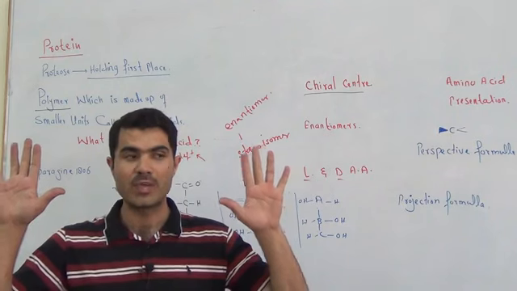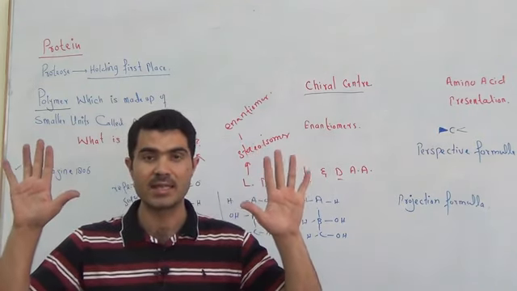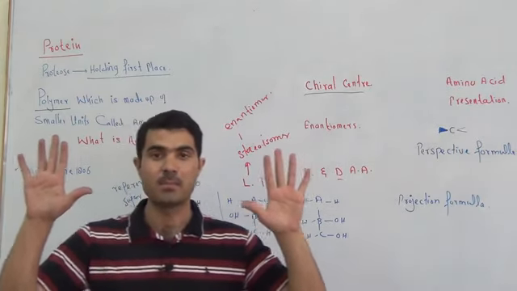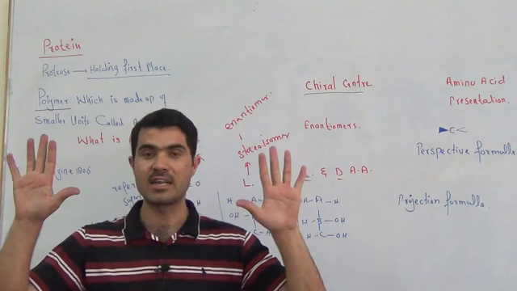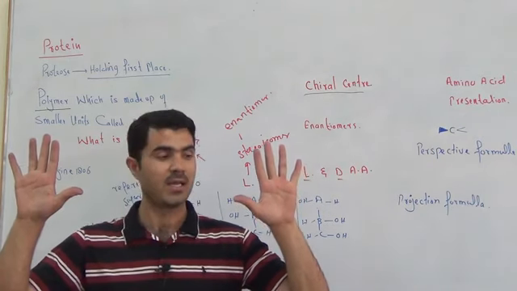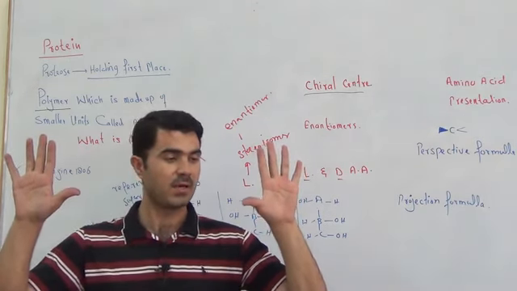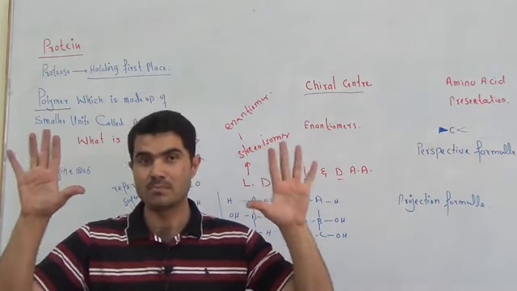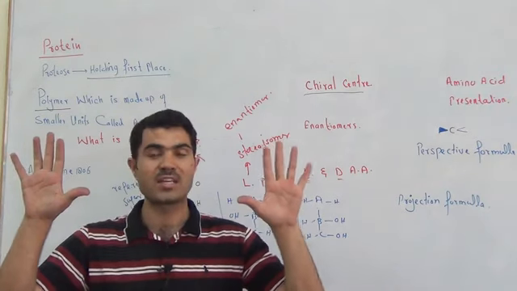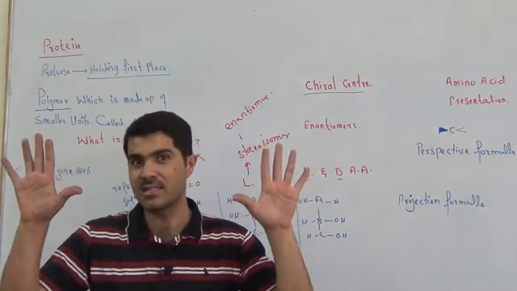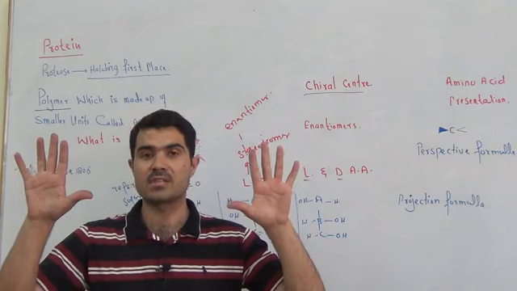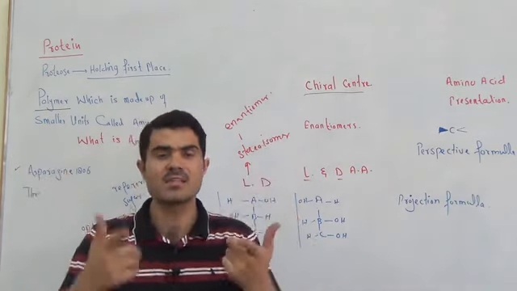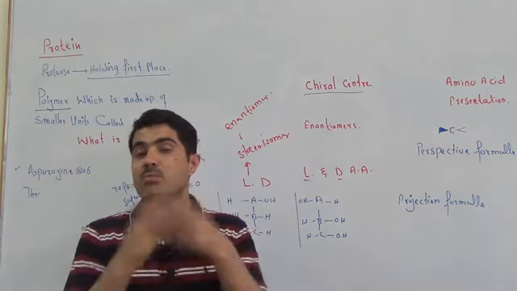So we have some compounds that are related to each other, similar to your right and left hand, but their position is non-superimposable. Look at that. Here the thumb is on the right side, but here the thumb is on my left side. So such compounds which are just like your left and right hand, which have a non-superimposable image. This word non-superimposable image is more important.